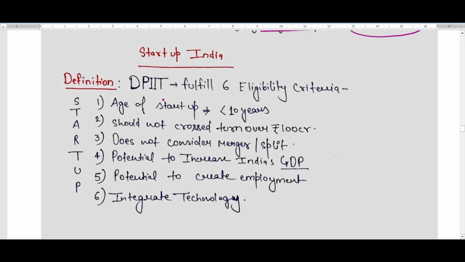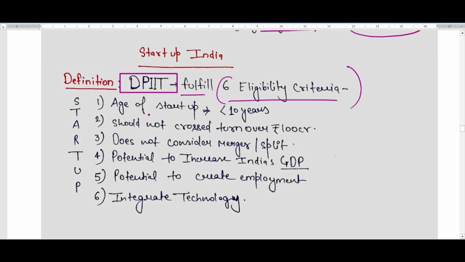Startup India is a program. If we talk about the definition of Startup India, the DPIIT, that is the Department for Promotion of Industry and Internal Trade, has 6 eligibility criteria. If a company is fulfilling these 6 eligibility criteria, then it could be considered a startup in India. What are these 6 eligibility criteria? I have summed them up.